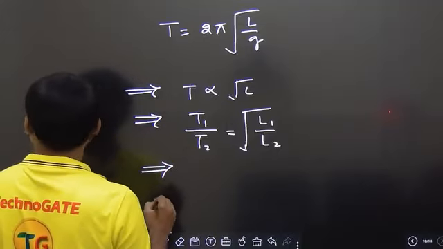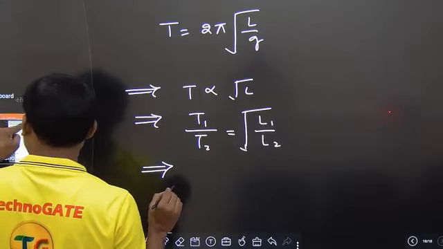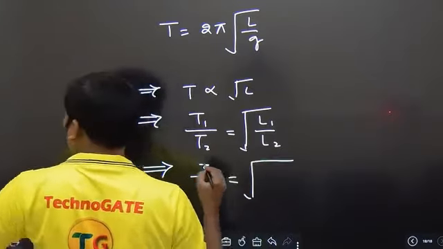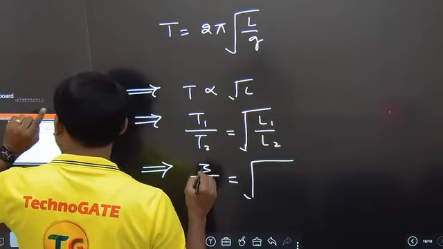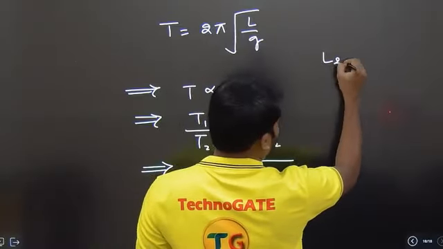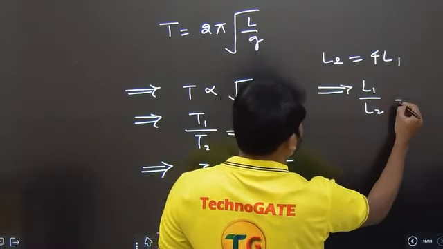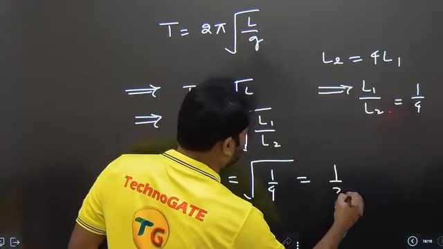Our T1 value, which is given in the question, is 3 seconds. T2 is proportional to the square root of L1. The length is made 4 times, so L2 is equal to 4 L1. This implies L1 by L2 is equal to 1 by 4. If you substitute, the square root of 1 by 4 will become 1 by 2.